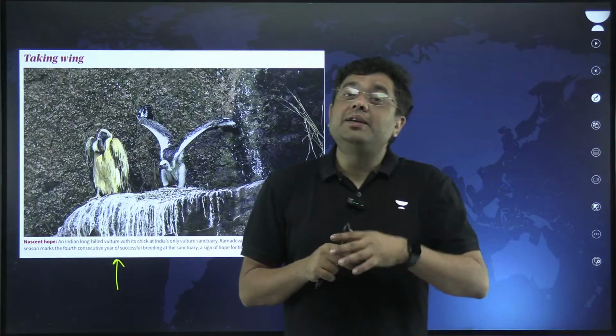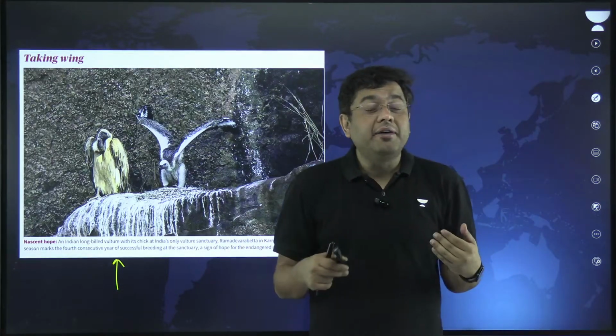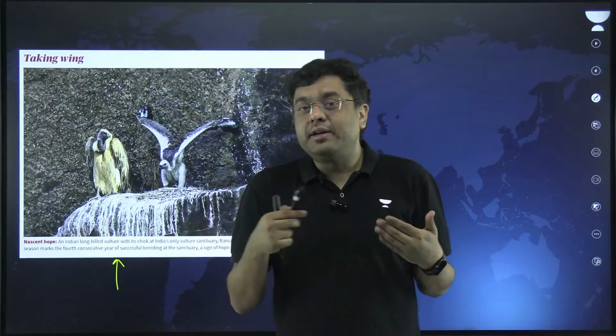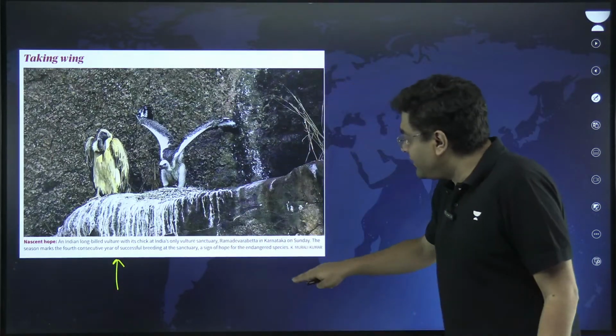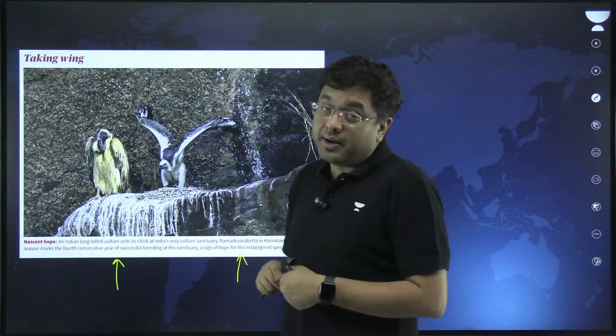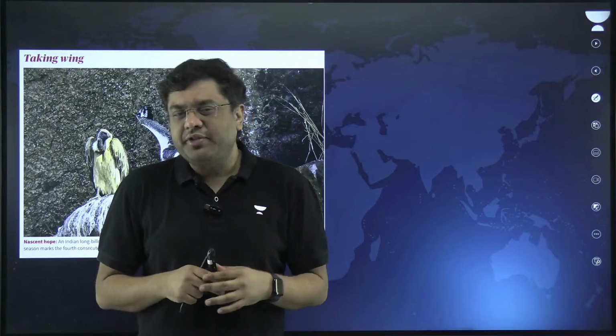That is where, amongst the hills and the rocky outcrops in the region, the vulture conservation is carried on. And that is showing certain positive signs. So it is the Ramadevara Betta in the region of Karnataka. That is in the Ramnagara district where the vulture sanctuary is situated.